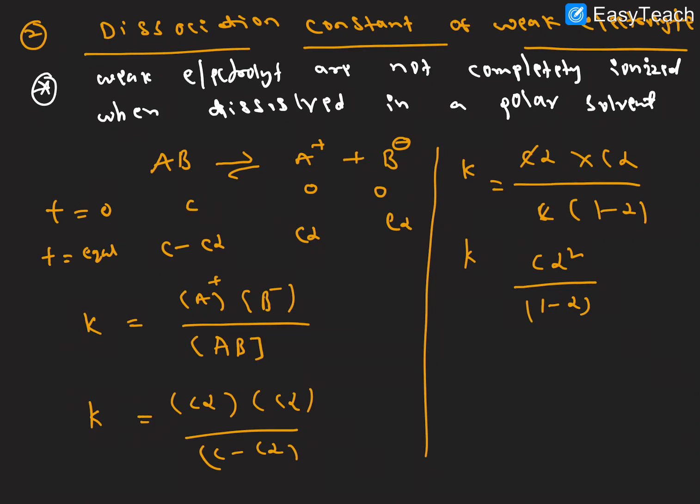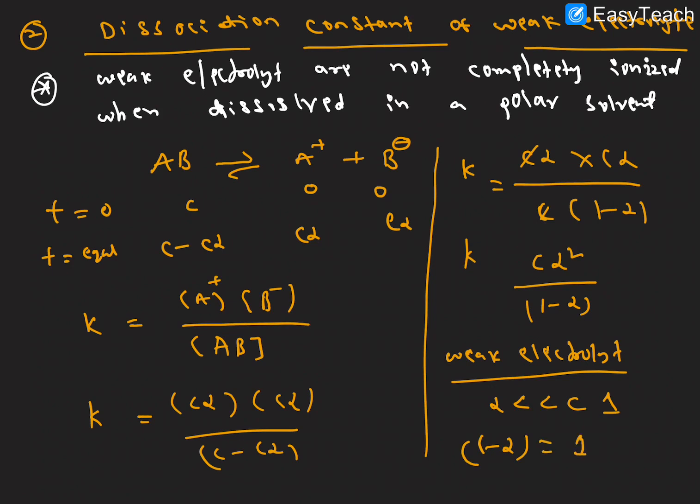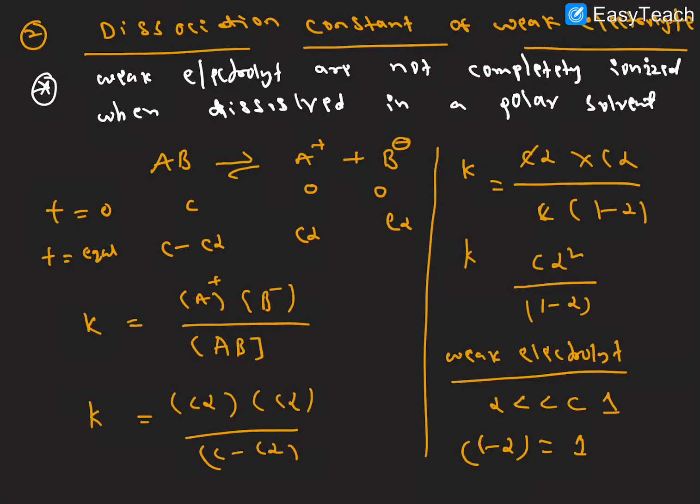So for a weak electrolyte, alpha is less than 1 because the degree of dissociation is less. Right, for a weak electrolyte alpha is very small, so 1 minus alpha becomes approximately 1, and K equals C alpha square. So this is the equilibrium constant of weak electrolytes. This is a very important formula.